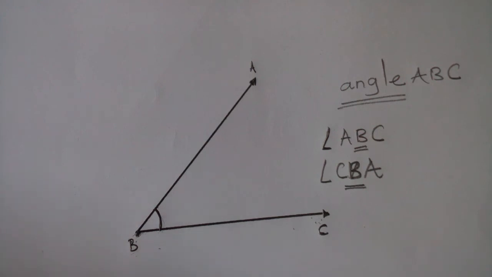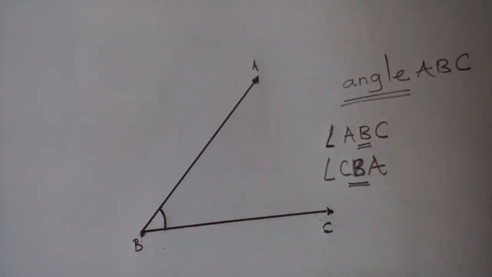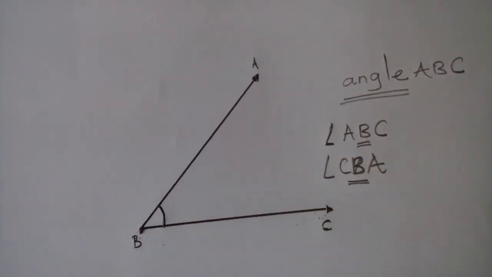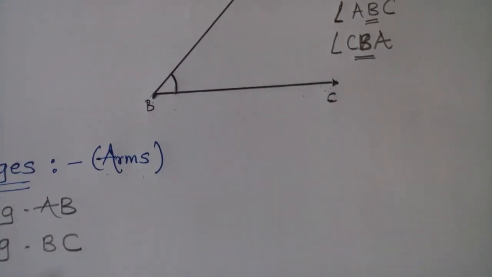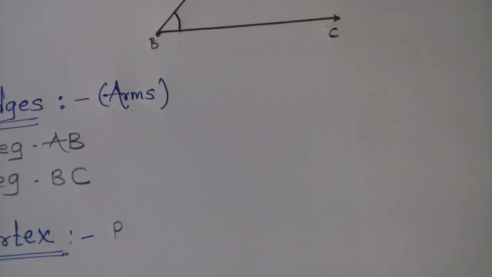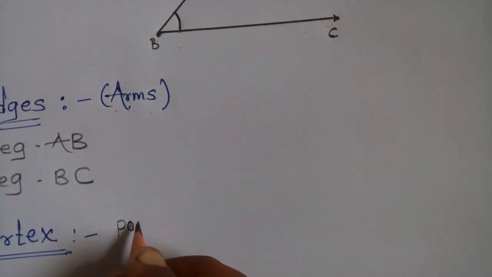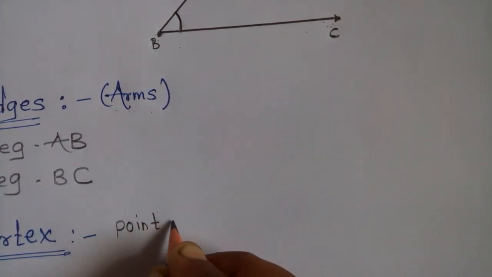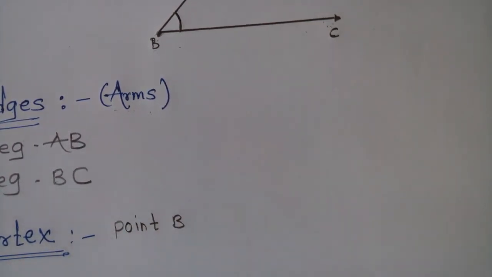Here which one is the intersecting point? B. So which is the vertex of the given angle? B. Correct. Here point B is the vertex of the angle.